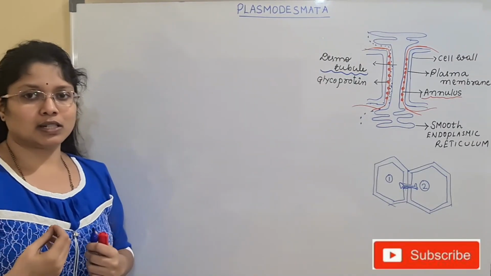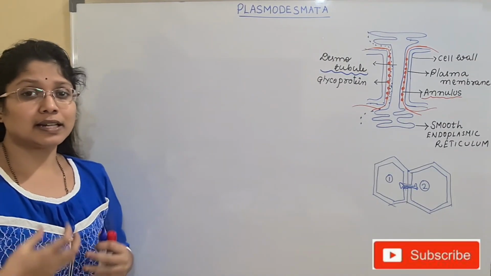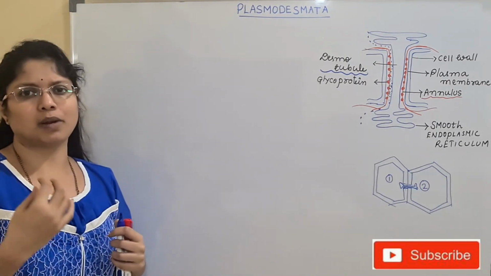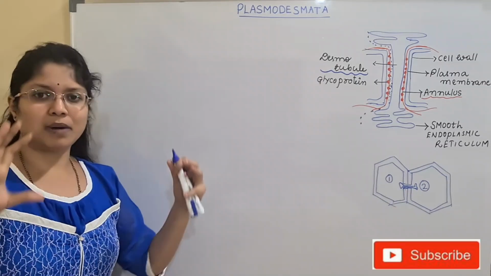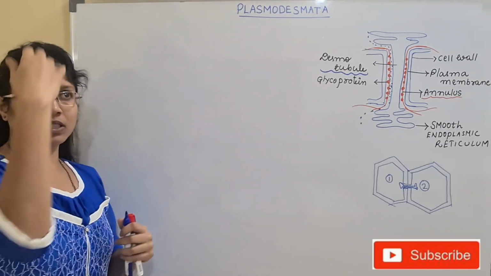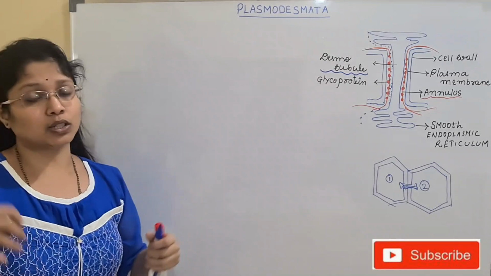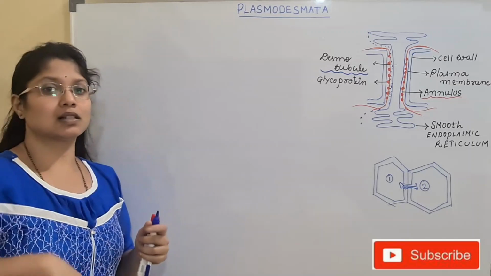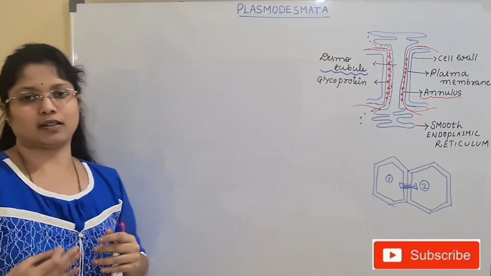And because of this, what will happen, children? There is a continuum of the cytoplasm all over the plant body. The cytoplasm is continuous. So from the first cell to the million cells present inside the plant body, all the cells are directly or indirectly connected.